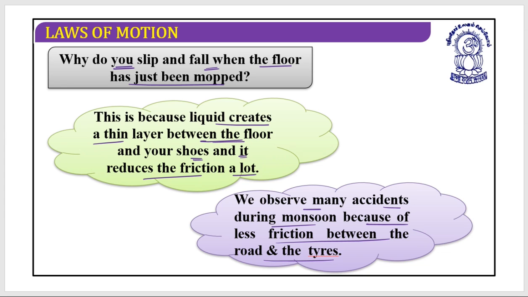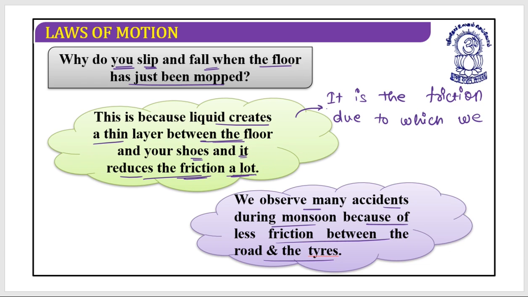So we observe many accidents during the monsoon because of less friction between the road and the tires. Now I need to focus on one more thing: as the friction reduces, you slip. So it is the friction due to which we can walk.